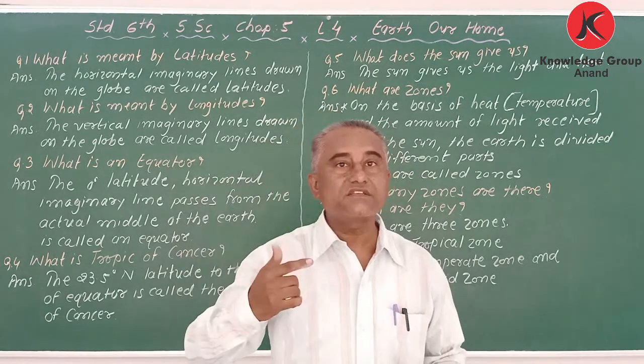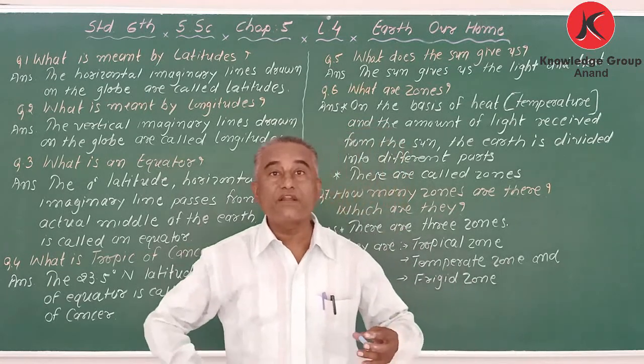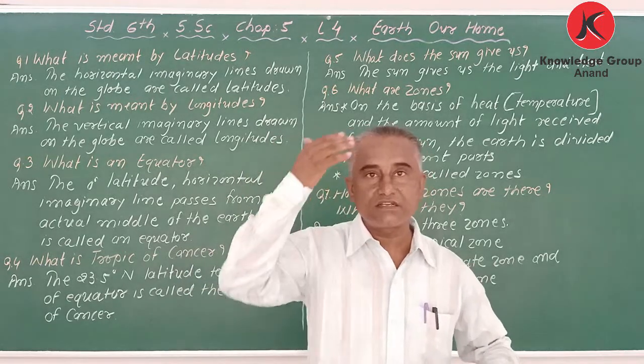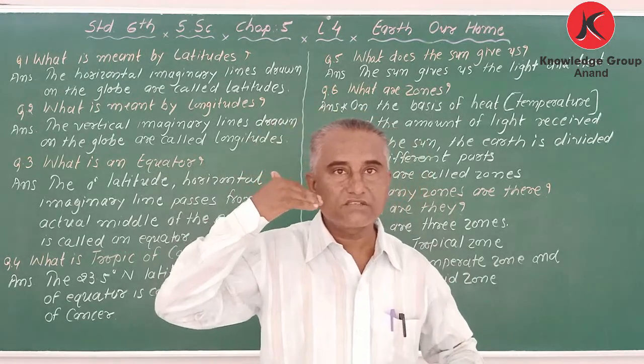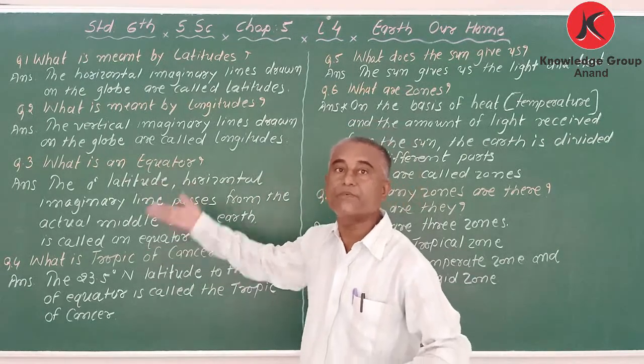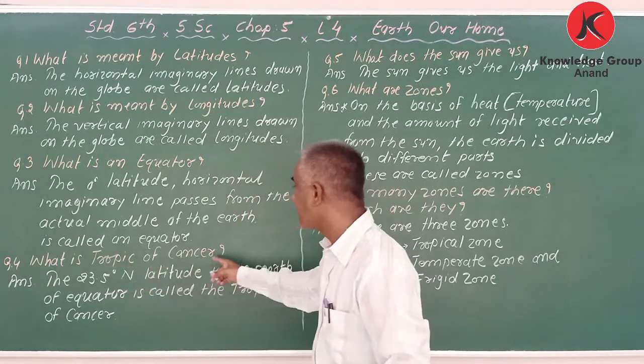So cancer means upper part. Your body is divided into two parts, and you get cancer in the brain or mouth, the upper part. Here also, the northern hemisphere means upper part. Got it?